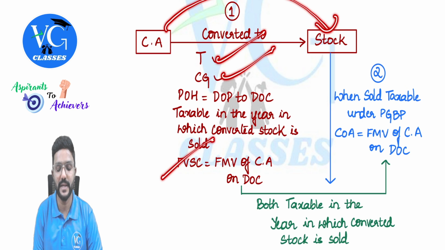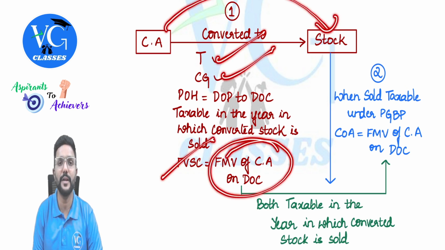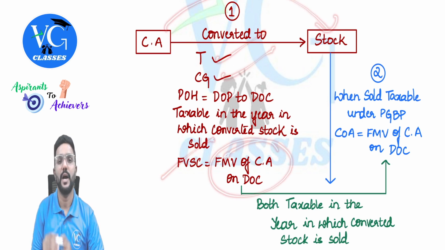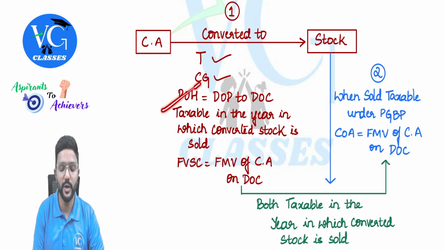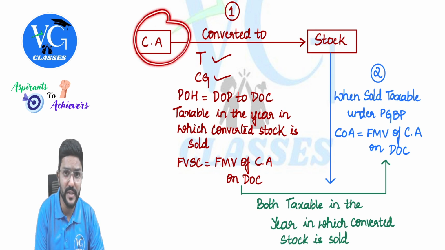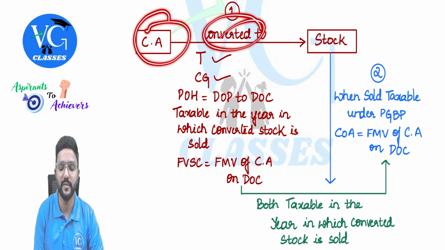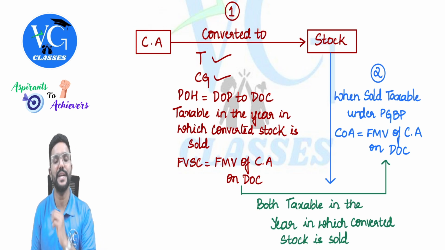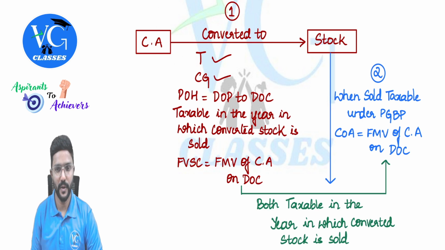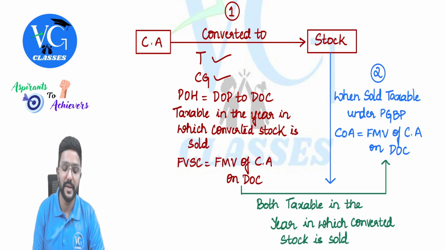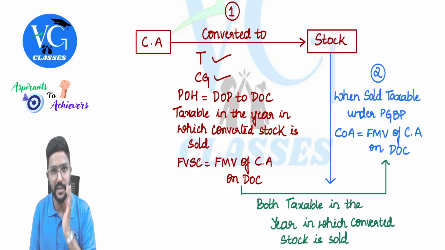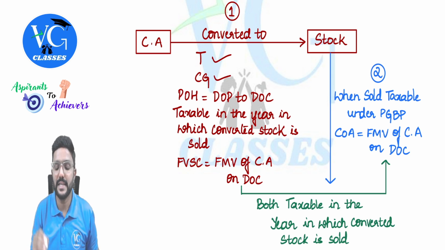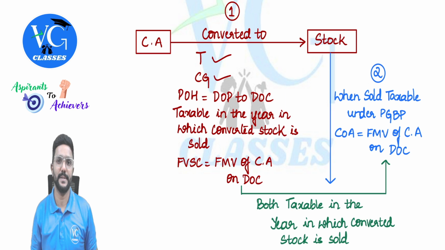And what does the full value of sale consideration mean? The fair market value of the capital asset on the date of conversion. And what would be the period of holding to decide whether the asset is short term or long term? The period of holding will be from the date of purchase of this capital asset till the date of conversion. Date of purchase to date of conversion, guys. But when is this capital gains taxable, sir? The year of transfer is the year of conversion. But it is taxable when the stock is sold, guys.